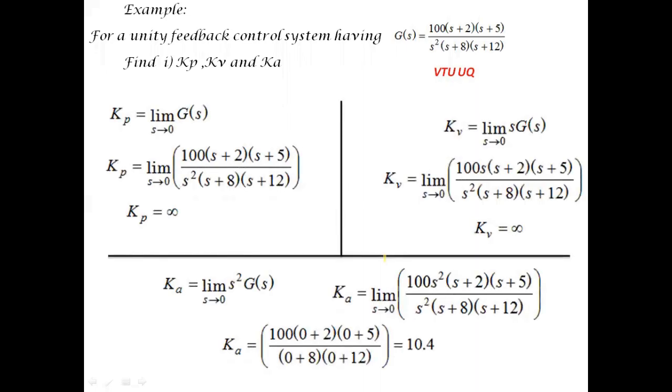Substituting for Kp as limit s tends to 0 G(s) and substituting for G(s), we obtain Kp is equal to infinity. From the question, it is very clear that as we have two poles at origin, it is a type 2 system. So we know that a type 2 system follows the parabolic input with a finite error of A by Ka. That is the reason why we have obtained Ka is equal to 10.4. Whereas for the other cases, Kp is equal to infinity and Kv is also equal to infinity.